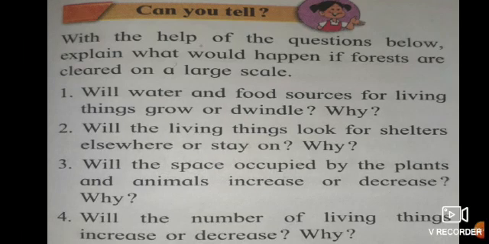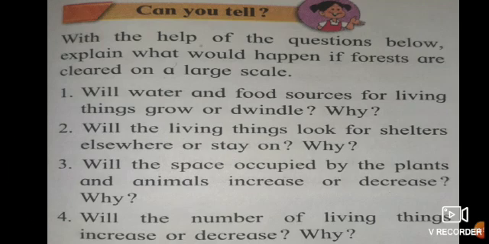So what is the activity? With the help of the questions below, explain what would happen if forests are cleared on a large scale, in large quantity. In the forest there are big trees.